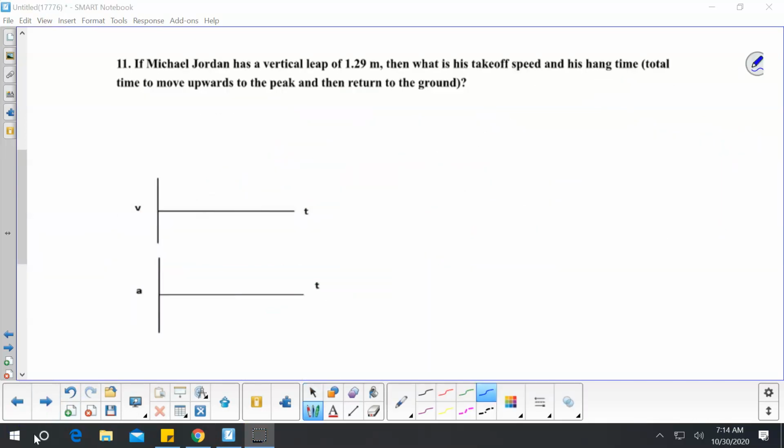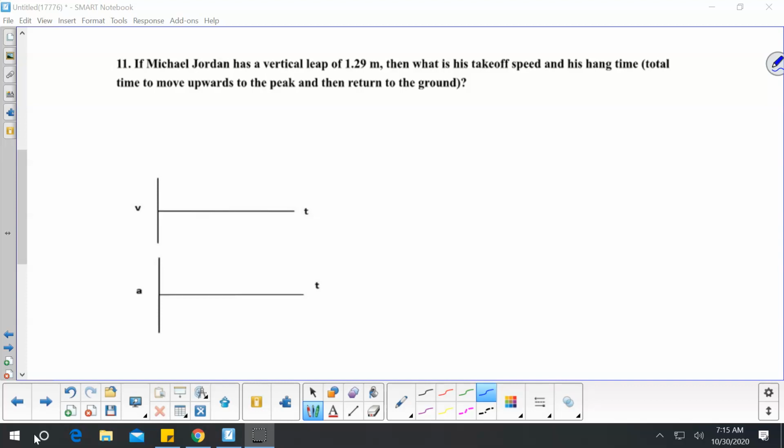Okay, we want to do another example on this sheet, and this one has to deal with free fall, so it's a little bit different because it's still constant or uniform acceleration. So we have Michael Jordan performing a vertical leap, and they tell you how high he can leap, and then they want to know what his takeoff speed is.